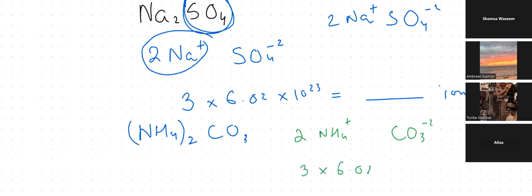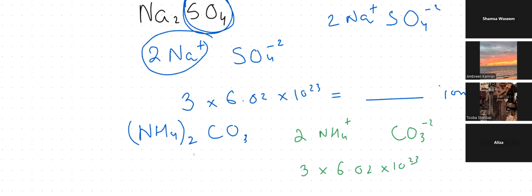So we still have to calculate the number of atoms. It would be different. Whenever it's an ionic compound, they usually ask us to calculate the number of ions, or the formula mass unit. Otherwise, if they had asked about the number of atoms, then you just count the number of atoms.